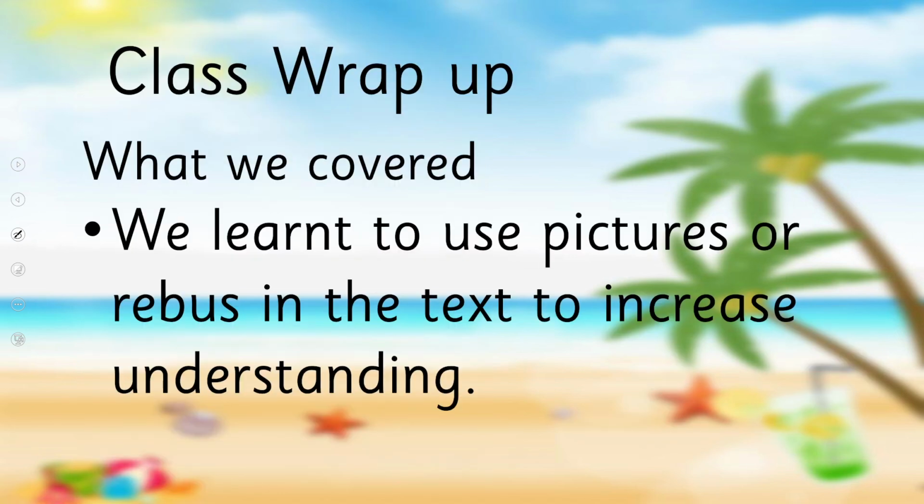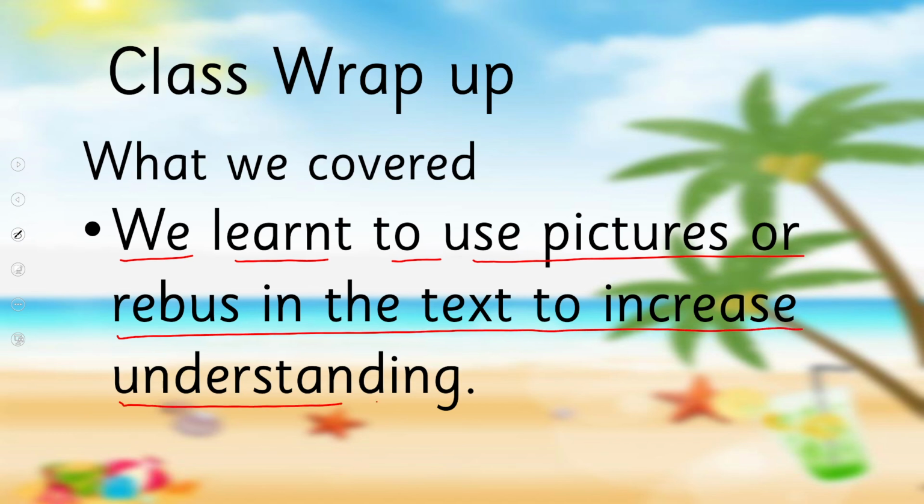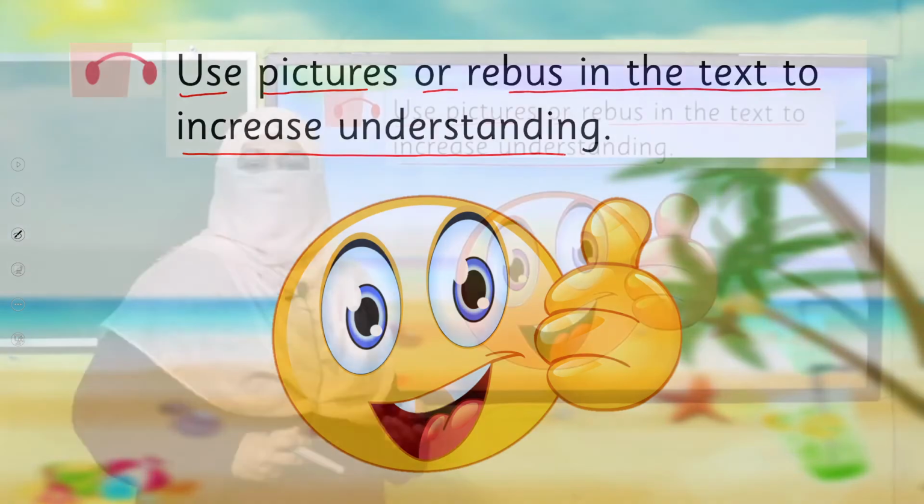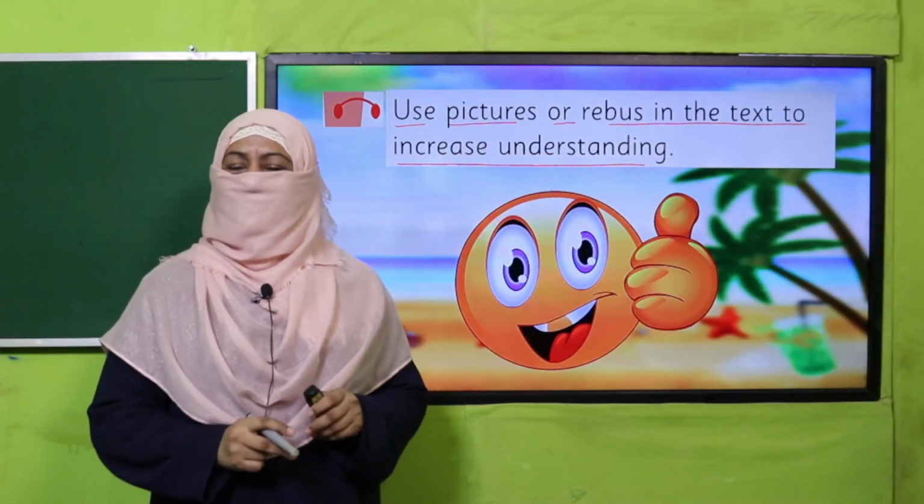So what have we learned today? We learned to use pictures or ribbons in the text to increase understanding. So in this way, we achieved our SLO, use pictures or ribbons in the text to increase understanding. Are we done with it? Yes. So that's it for today.